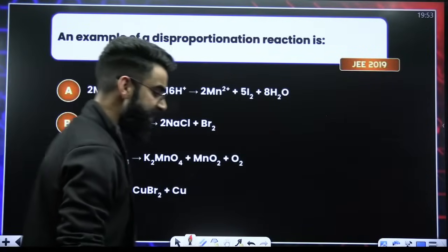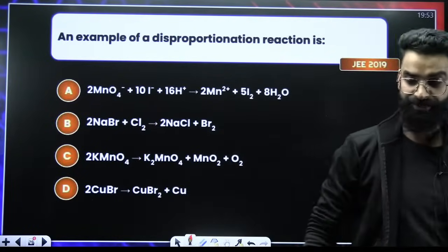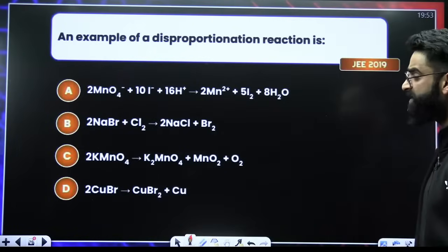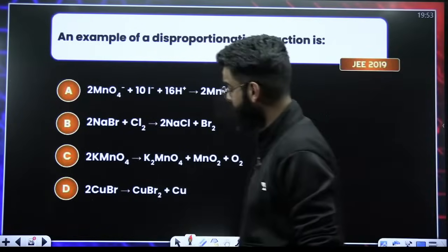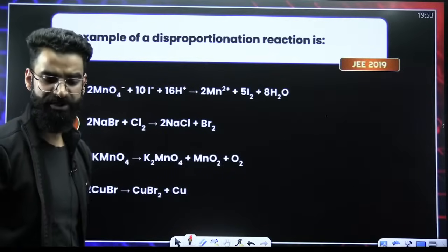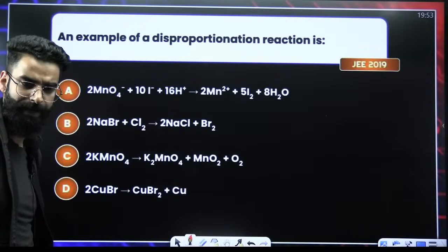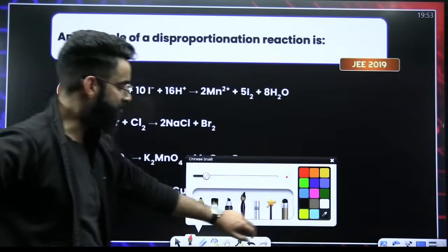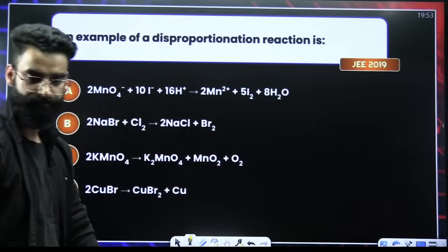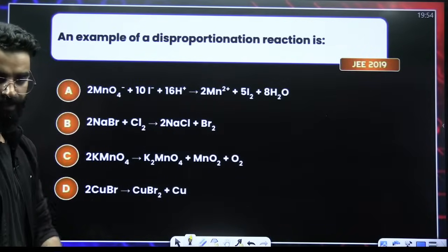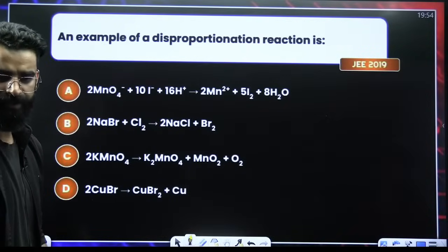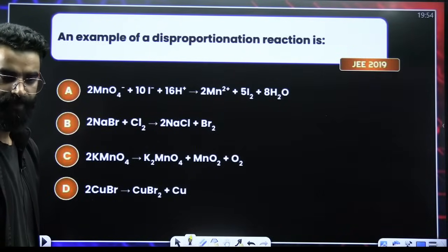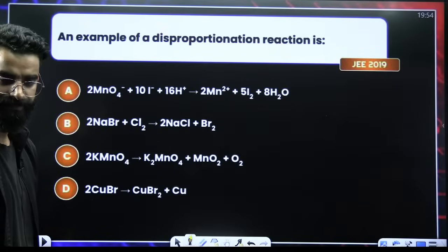All right, JEE 2019. Example of the disproportionation reaction. Which of the following species is undergoing disproportionation? Can you check it out quickly, people? Everyone in the chats. Kill it.